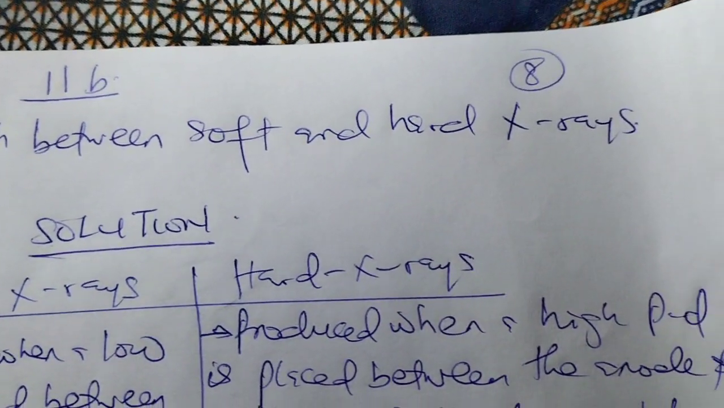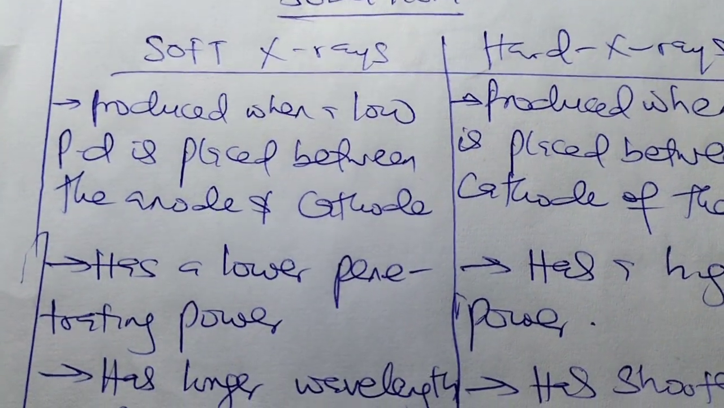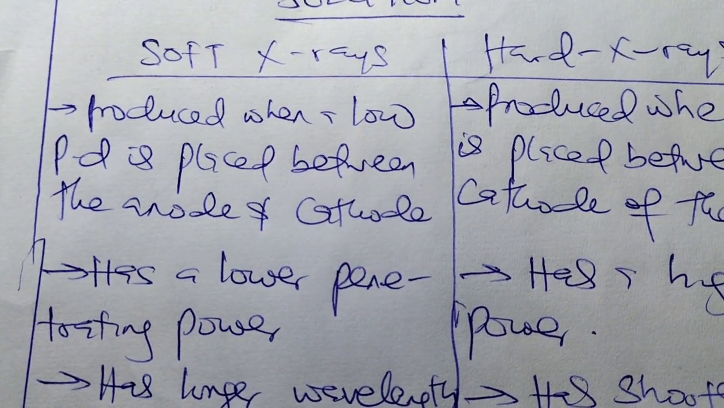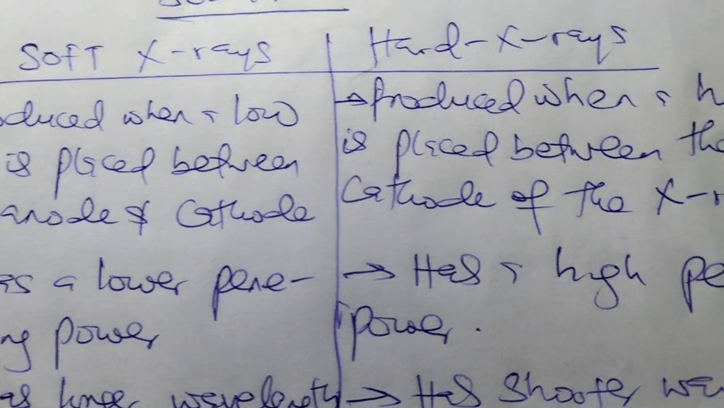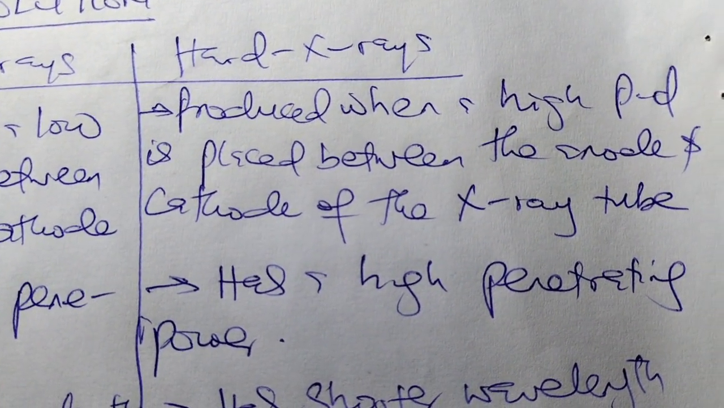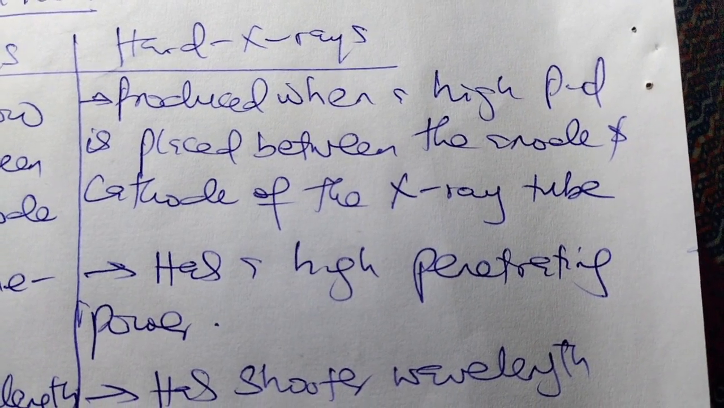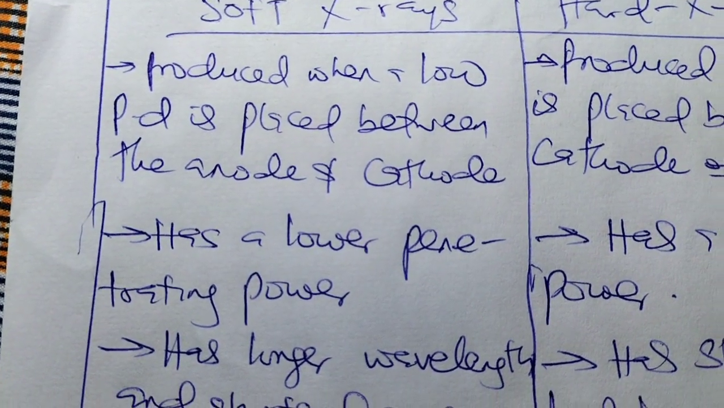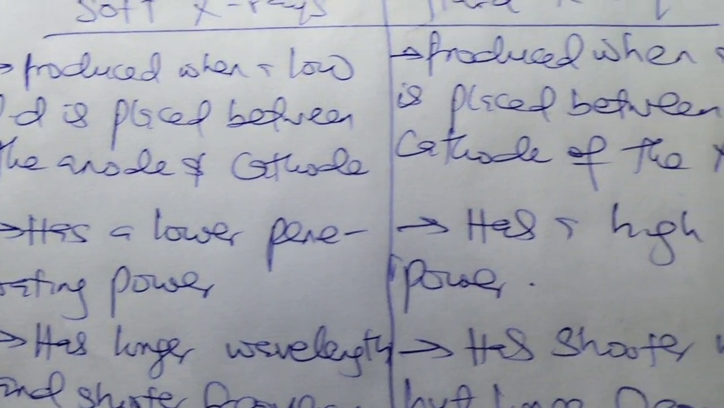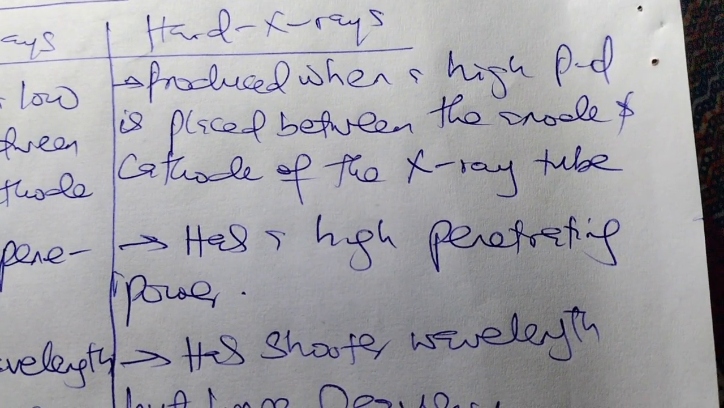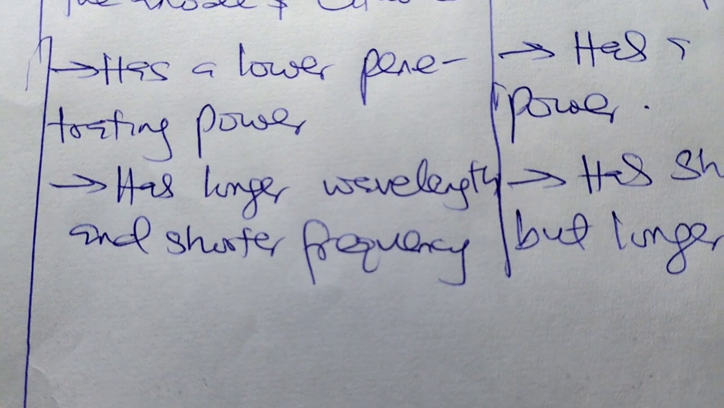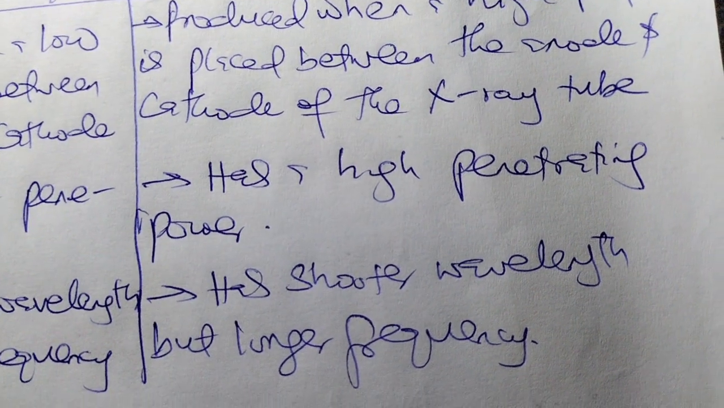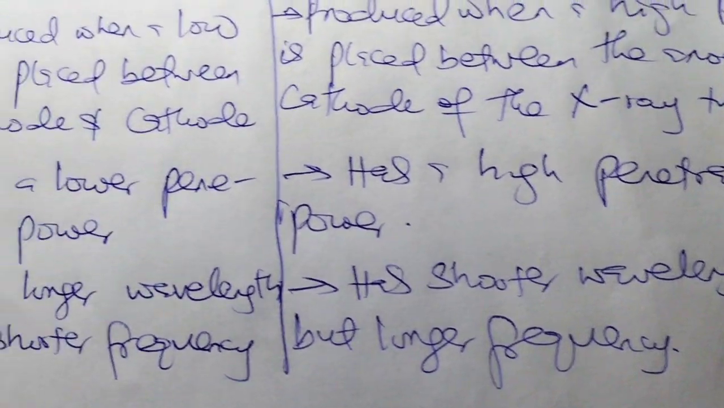11b. Distinguish between soft and hard X-rays. Solution: so we have a table there. Soft X-ray is produced when a low potential difference is placed between the anode and cathode. Hard X-ray is produced when a high potential difference is placed between the anode and cathode of an X-ray tube. The second difference, soft X-ray has low penetrating power, then hard X-ray has high penetrating power. The third difference, soft X-ray has longer wavelength and lower frequency, while hard X-ray has shorter wavelength but higher frequency.